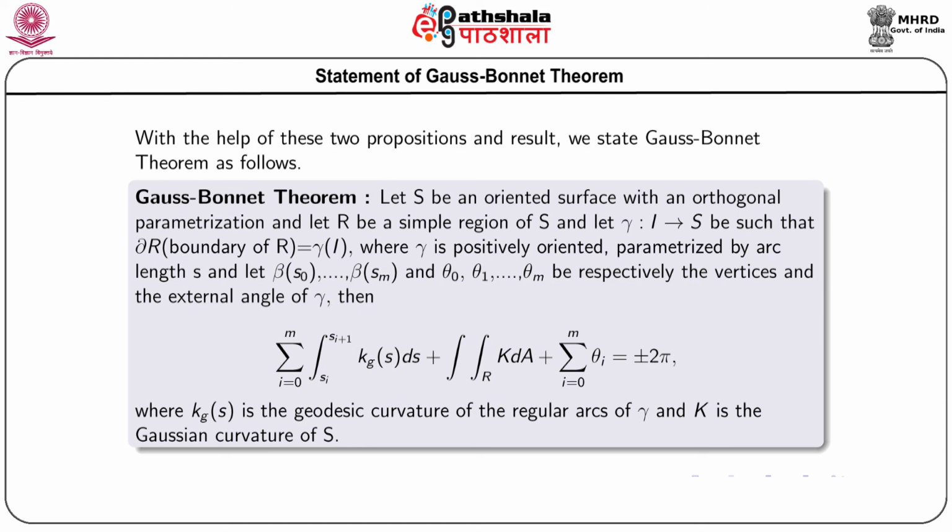If S is an oriented surface with an orthogonal parametrization, that means the curvilinear coordinate system is considered orthogonal, and if R is a simple region of S, and let gamma be a curve such that del R is the boundary of R, that means gamma gives the boundary of the region R, where gamma is positively oriented, parameterized by arc length S,